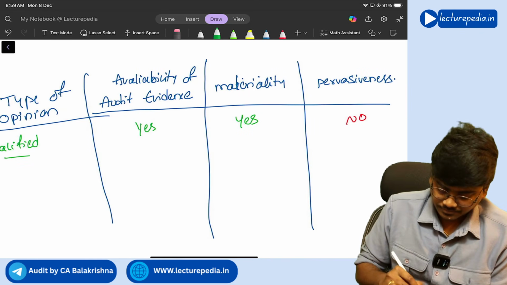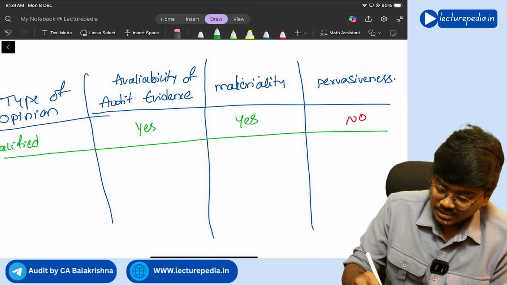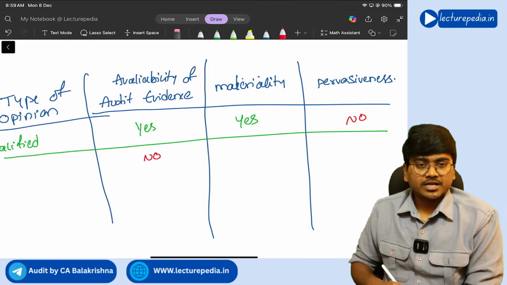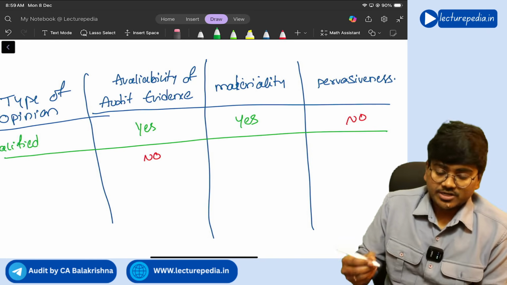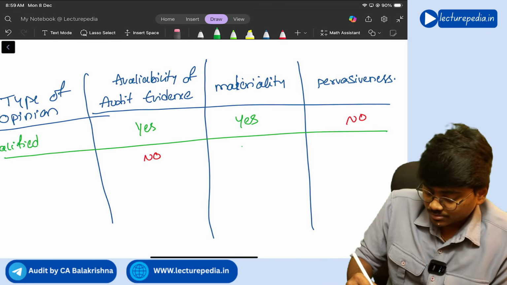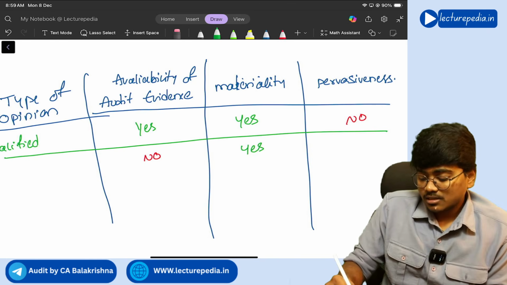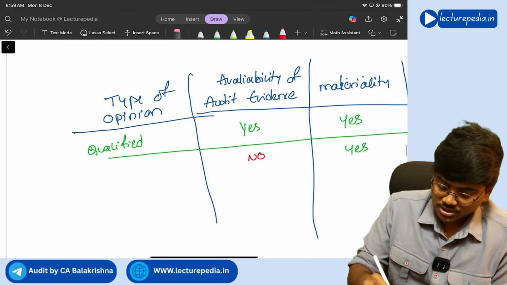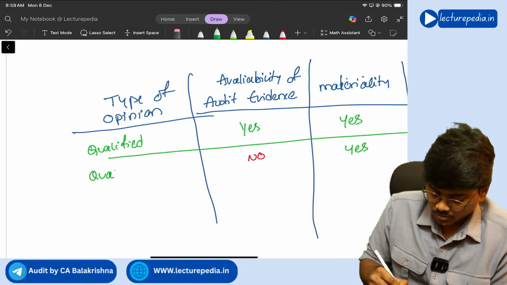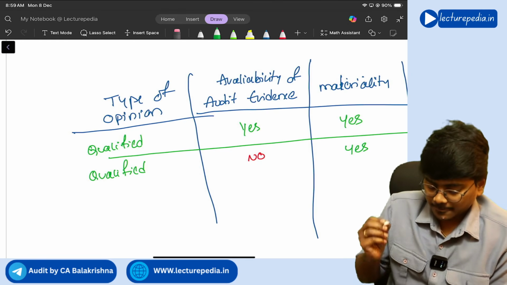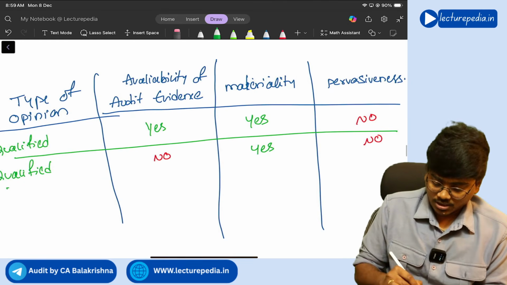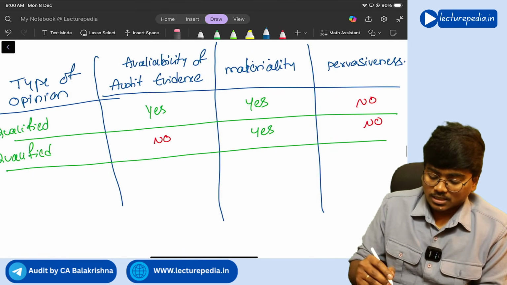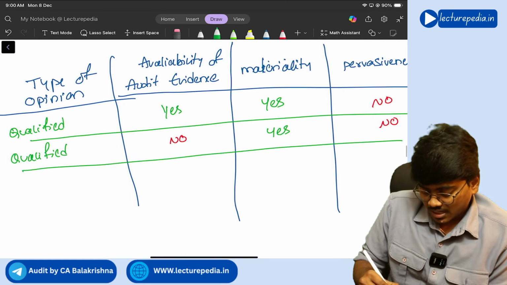Next, there is the next situation: there is no audit evidence, but if at all there are any misstatements, those misstatements will be material but not pervasive. In this situation also, you will give a qualified opinion.